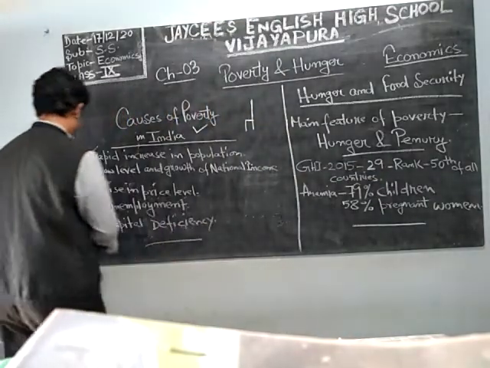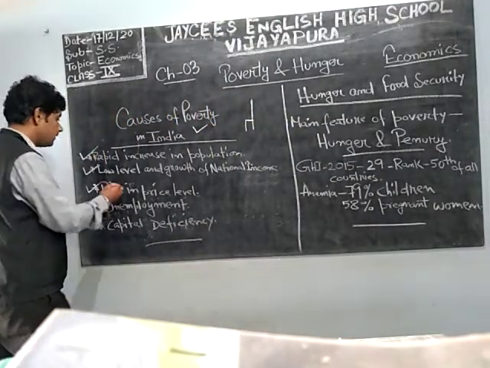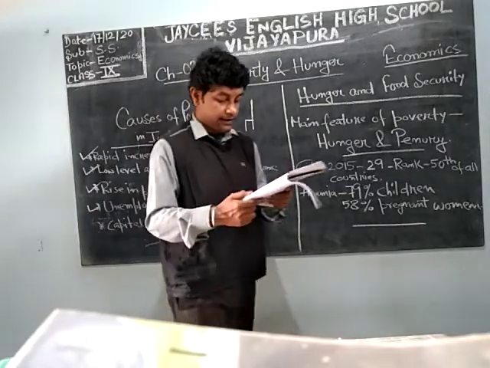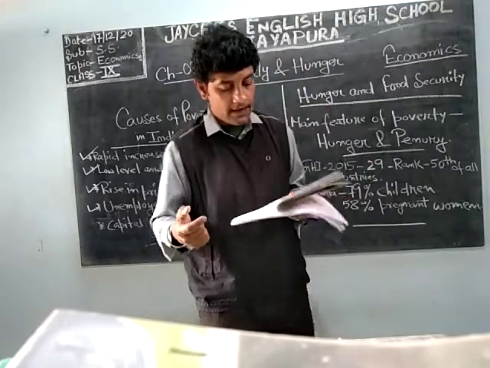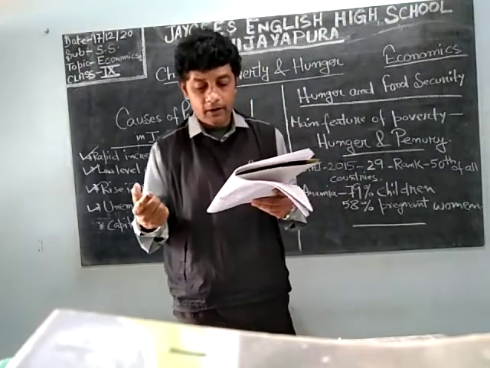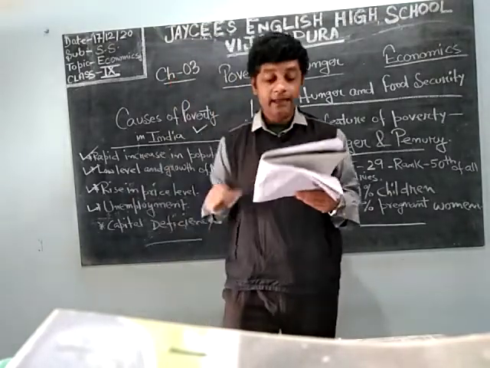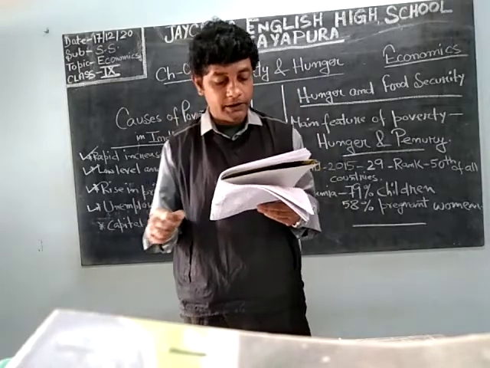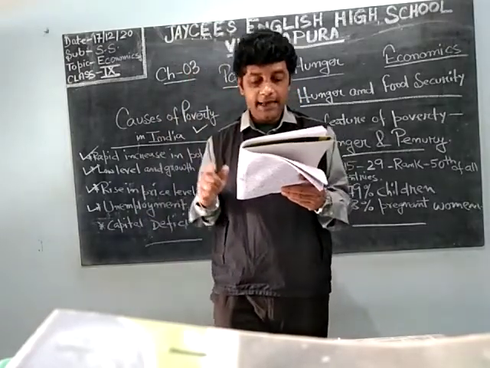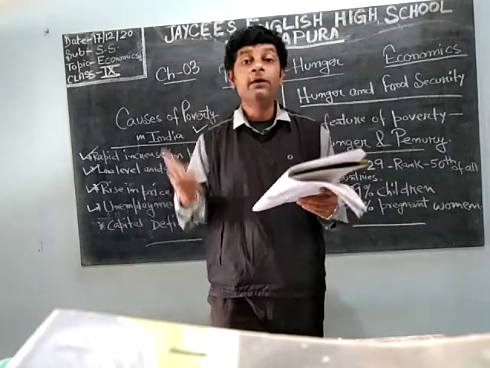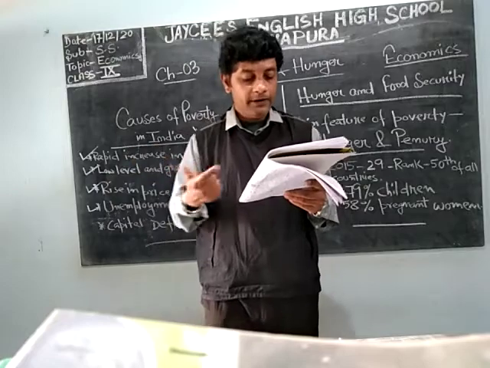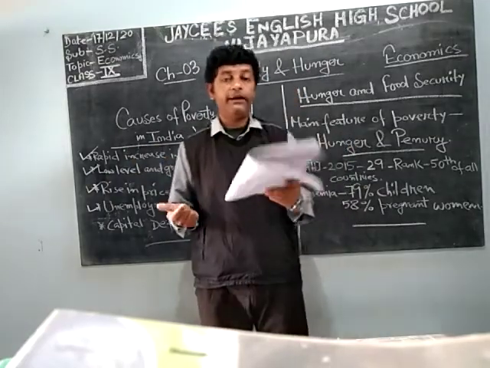Next is unemployment. For all these reasons unemployment will happen. Due to the lower development process, the employment opportunities also decrease, which reduces the absorption of the working population and results in huge unemployment, which contributes vitally to poverty in our country.